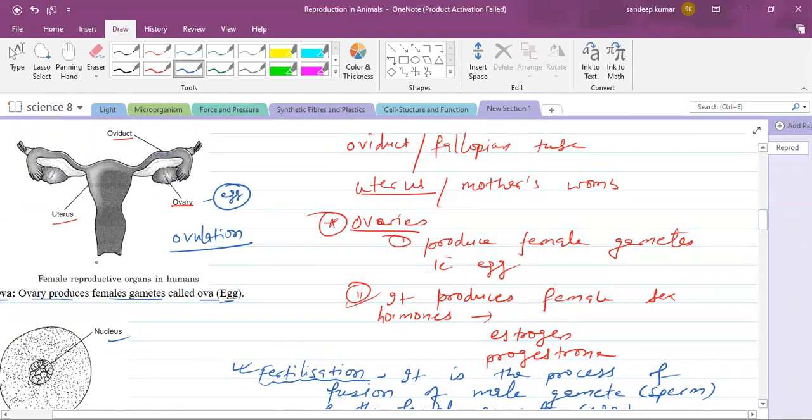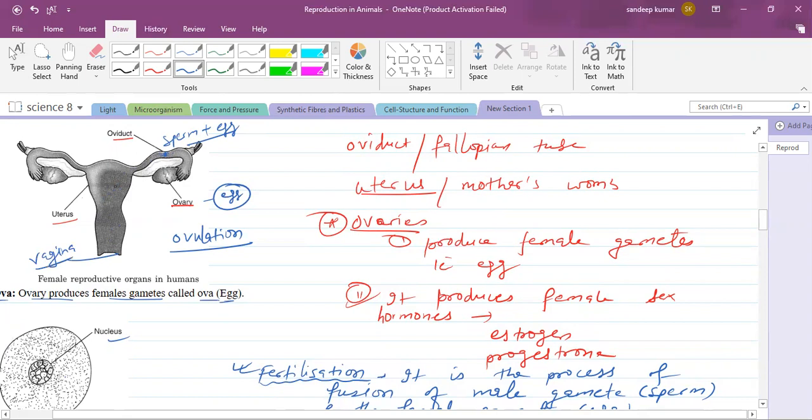So what happens during mating? Whenever sperm is discharged, it passes through the uterus and meets the egg in the fallopian tube. Sperm plus egg will meet in the fallopian tube. Here the zygote is formed. After formation, the zygote will come into the uterus. And this is the vagina opening.